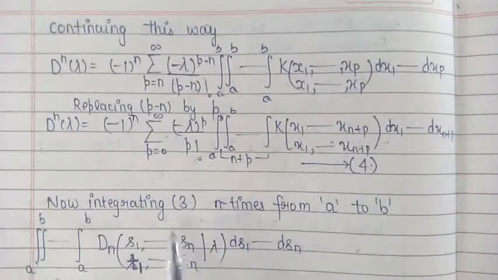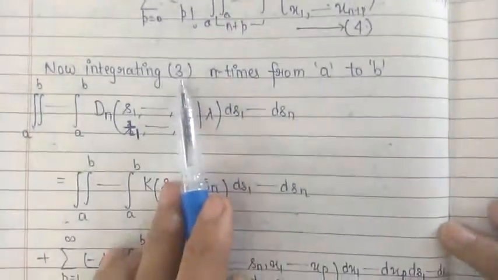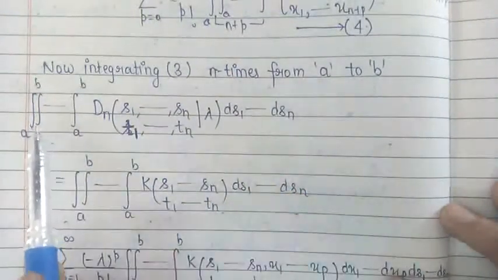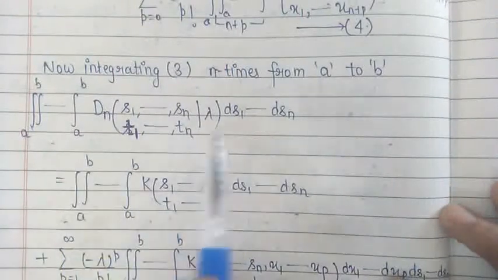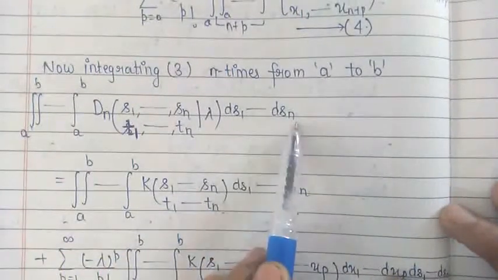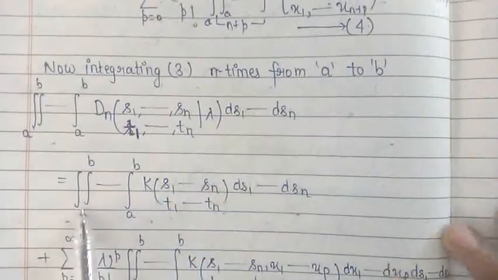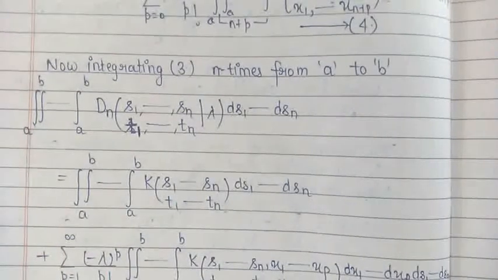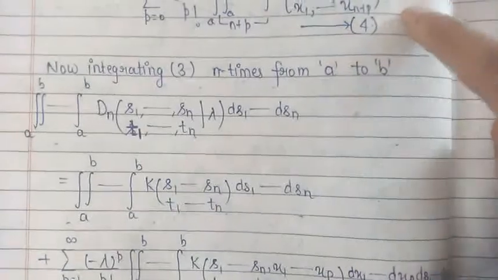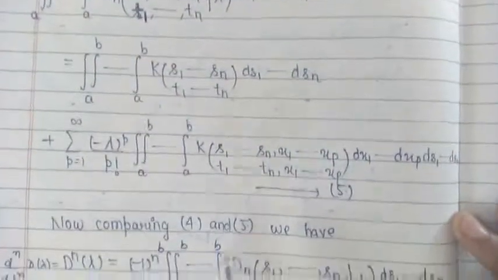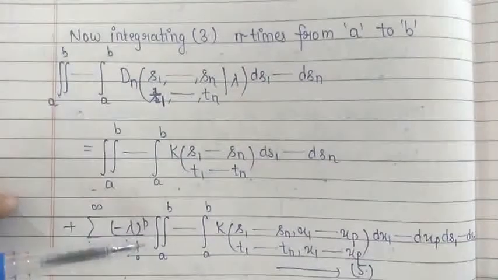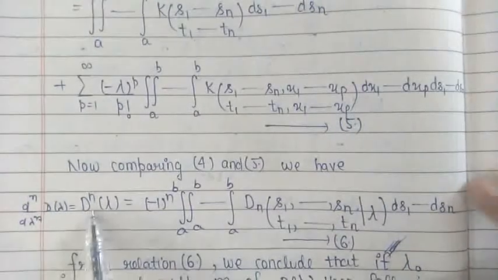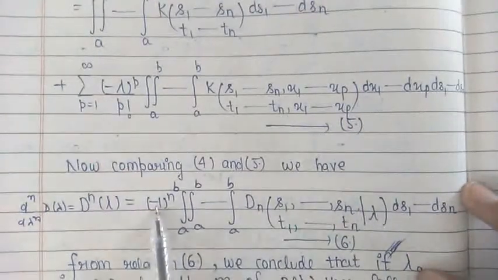Now the series which we have defined by the Fredholm minor, we integrate that series n times between the limits a to b, with respect to the variables s1, s2, s3 up to sn. On the right hand side, integration of this expression n times, and here also we have integrated n times. Now we can compare equation 4 and equation 5. If we compare these two, we can see that the nth order derivative of the determinant d lambda is given by minus 1 raised to the power n